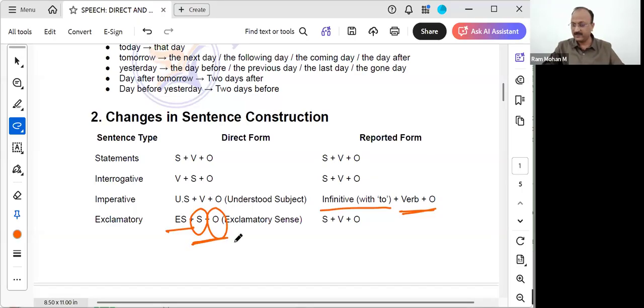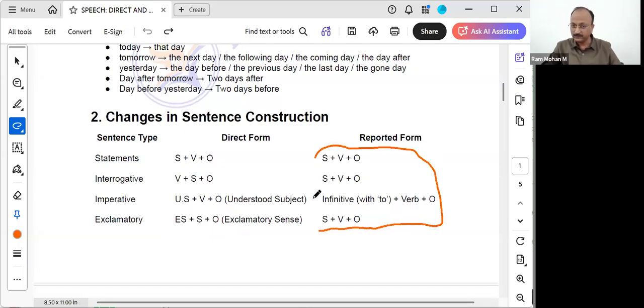And again in the reported form, it becomes subject plus verb plus object. See here, all had got converted only into subject plus verb plus object form, except that in the imperative sentences, he ordered to close the door. That will be added there. That's it. That's the only change.